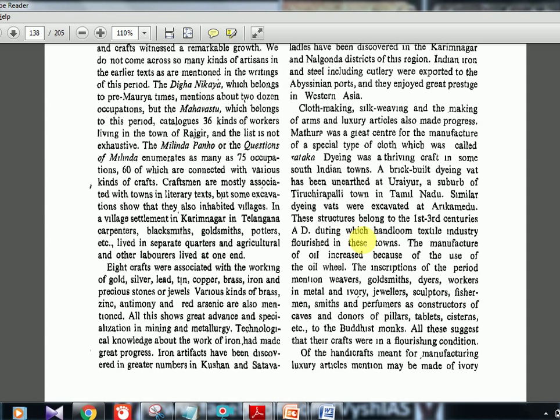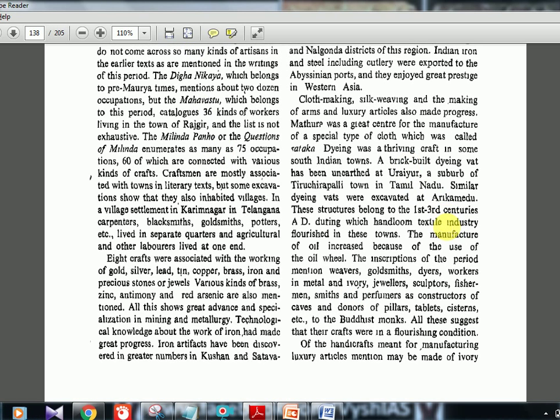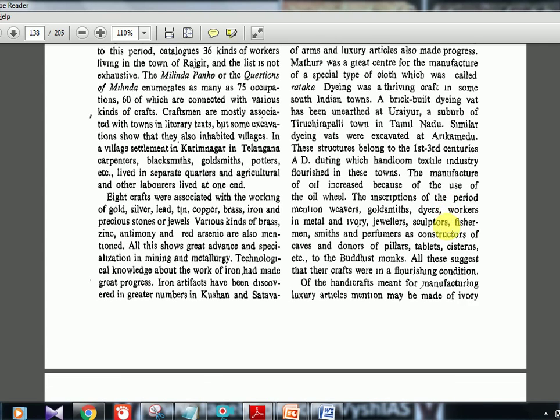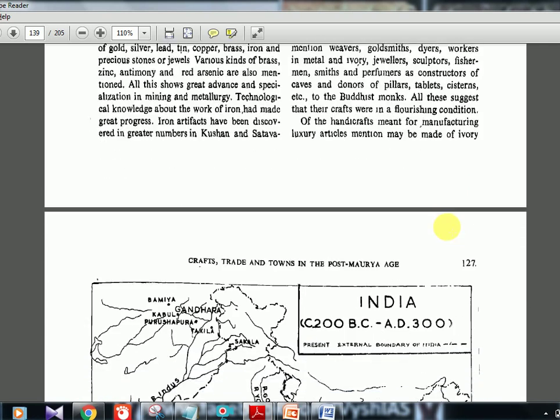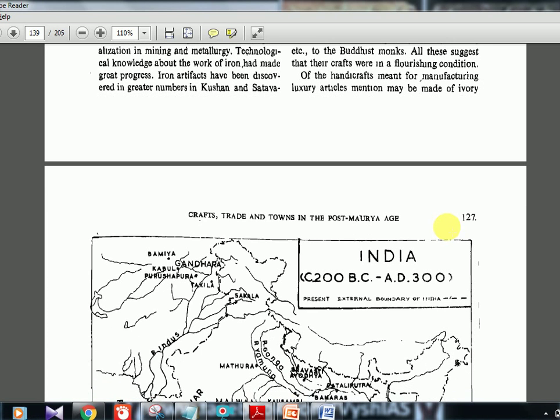The manufacture of oil increased because of the use of the oil wheel. The inscriptions of the period mention weavers, goldsmiths, dyers, workers, metal workers. They are repeating the same thing again. They have a lot of minerals, a lot of occupations, and the three book sources I told you already. And Uraiyur and Arikamedu are two important ports. So these are the takeaways. That is how you should revise. It's not that you have to read the whole thing again and again. Just focus on the keywords and your revision will be done. And also solve MCQs, because MCQs can be tricky.